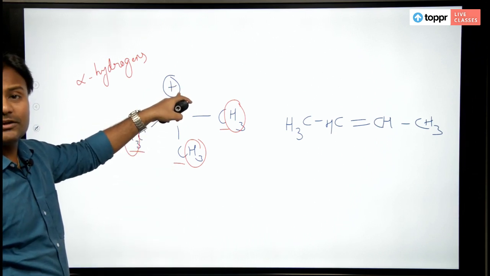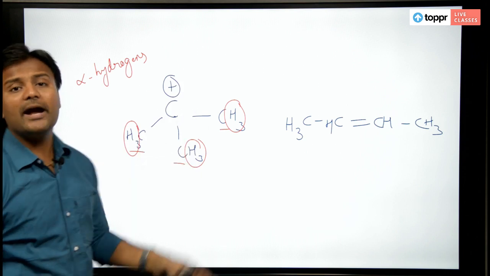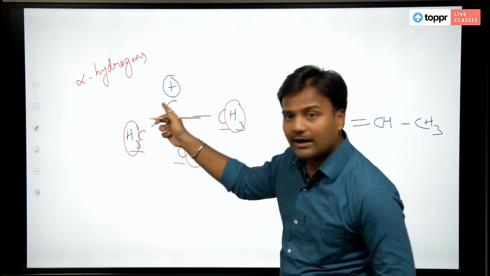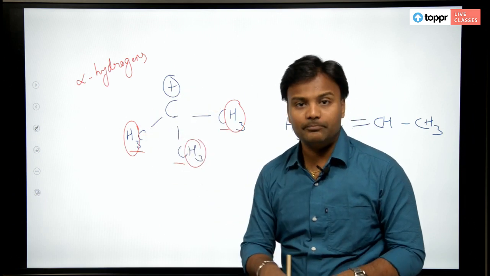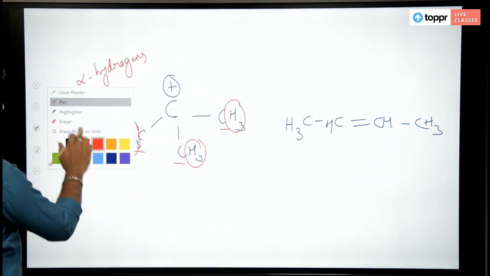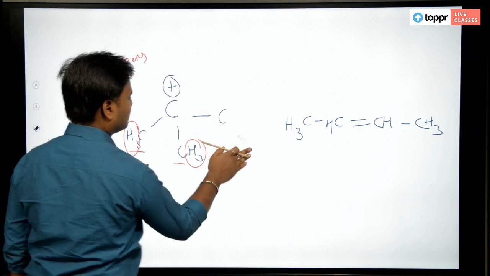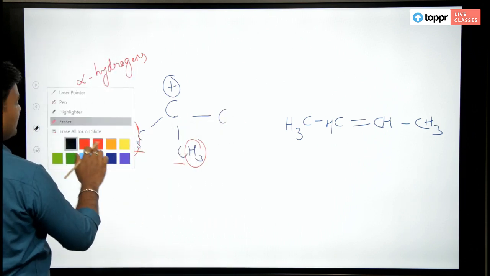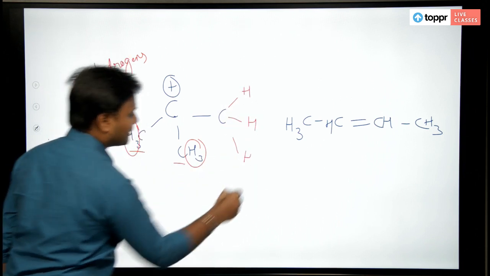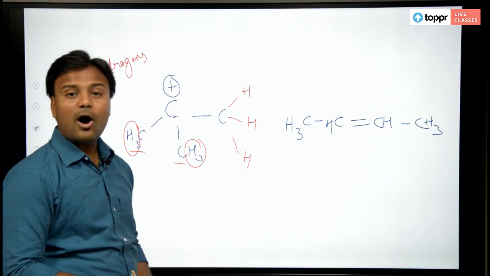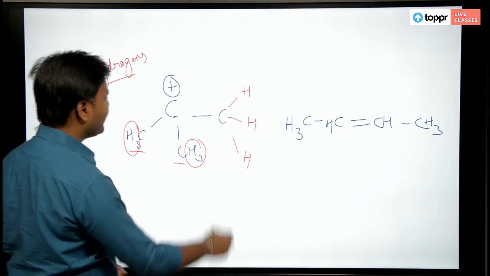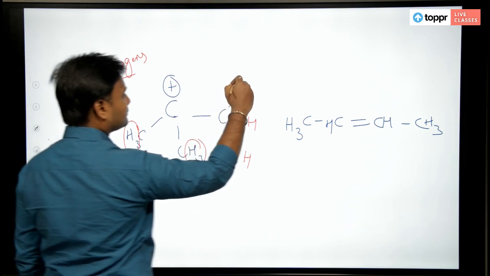Why is the positive charge here? Because it is a carbocation. What is the valency of carbon? Carbon has a valency of 4, but due to loss of 1 electron you have an empty p orbital, which I am drawing here. So, you have a hydrogen here, hydrogen here, hydrogen here, delocalization of sigma bonds. That is what alpha hydrogen delocalization is, delocalization of a sigma bond. How is it delocalizing?